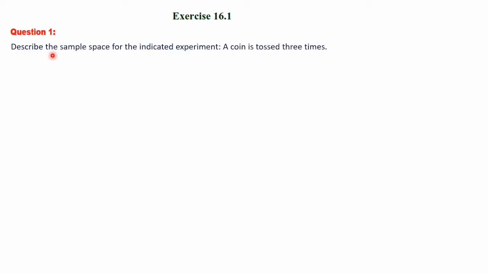Next we shall discuss the exercise questions. Exercise 16.1. First question. Describe the sample space for the indicated experiment. A coin is tossed 3 times. Here the experiment which is indicated is a coin is tossed 3 times.